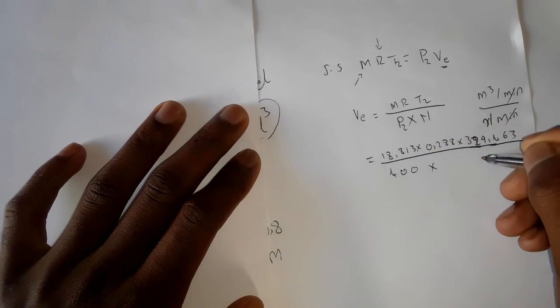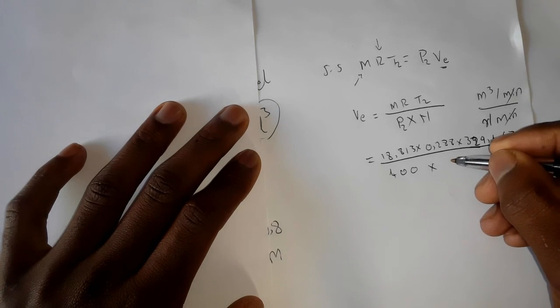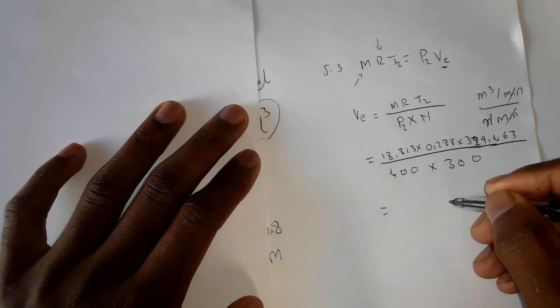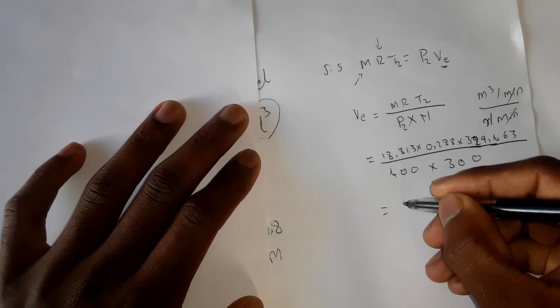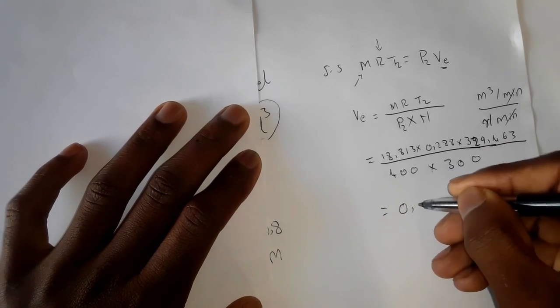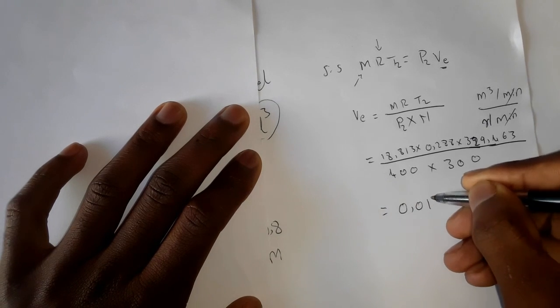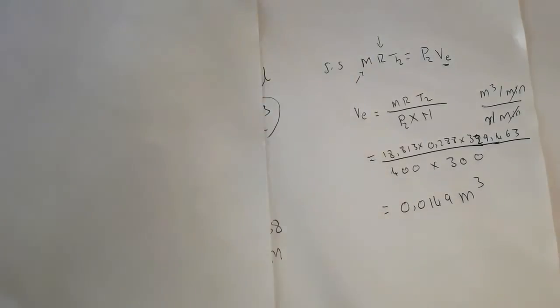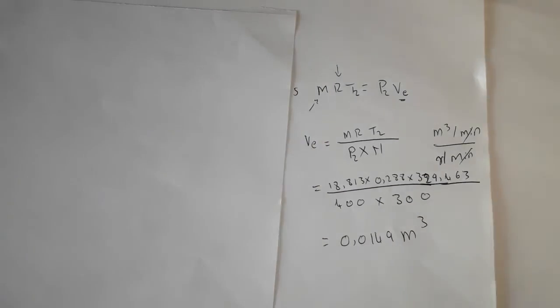And then our rotational frequency is 300. From here, we get our volume as 0.0149 cubic meters. And that's how we go about answering this question. I will see you on the next lesson.